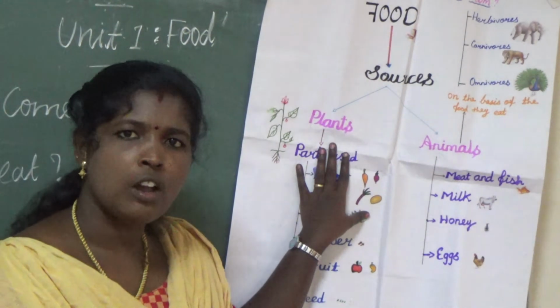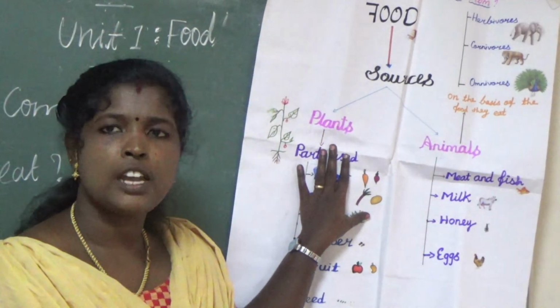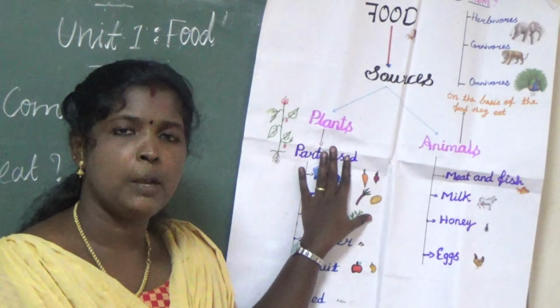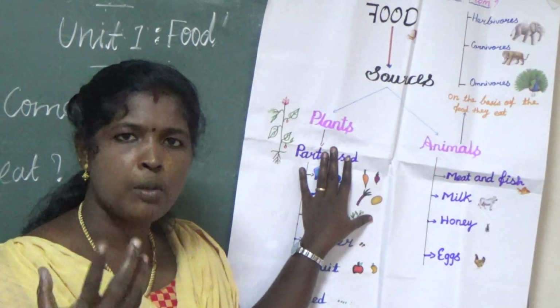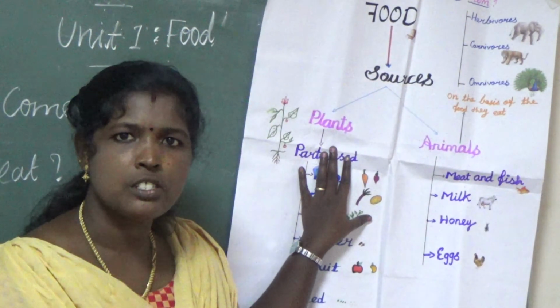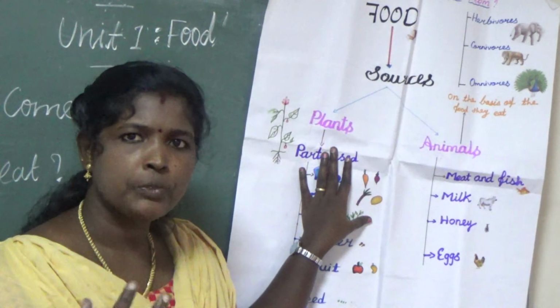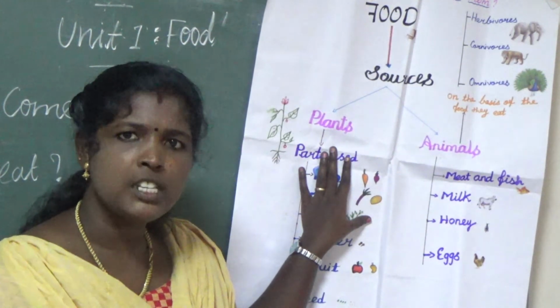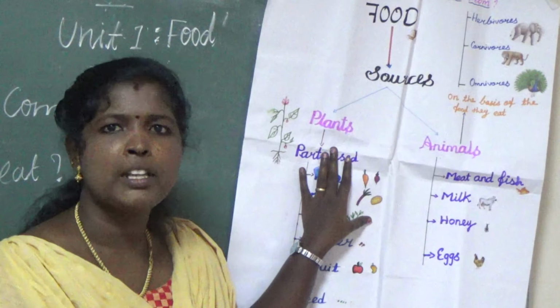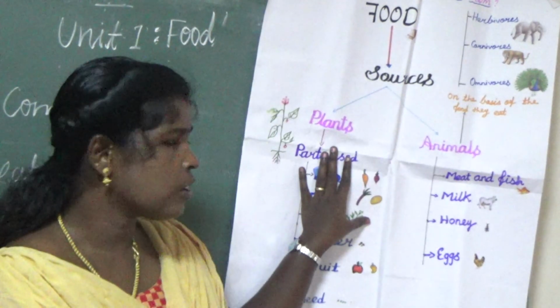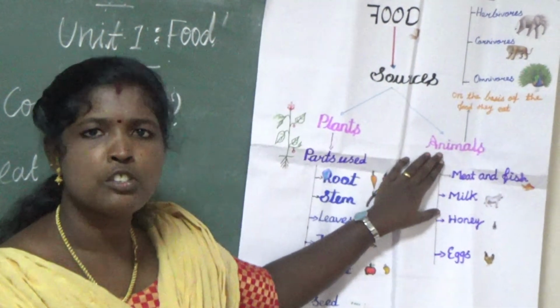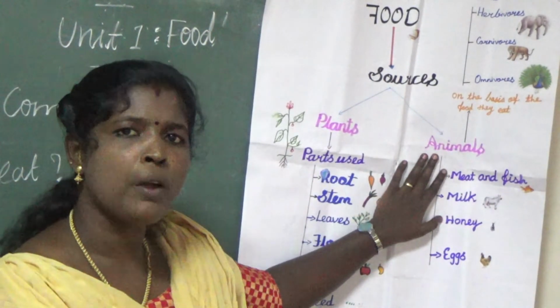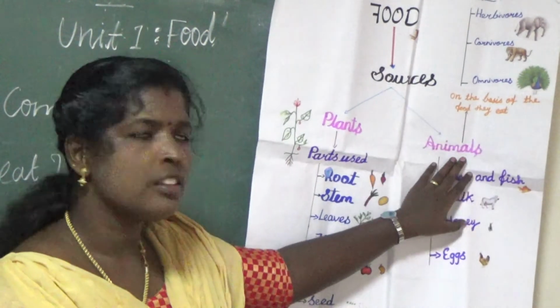Plants are also called autotrophs. Why can plants prepare their own food? They use carbon dioxide, water, and sunlight, and with the help of these they prepare their own food by the process of photosynthesis. Animals are heterotrophs. Why? Most animals depend upon plant products and other animals.